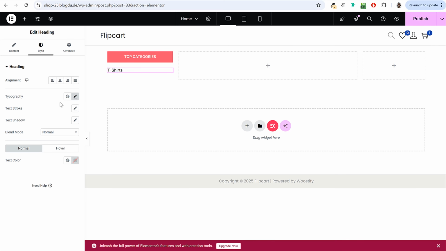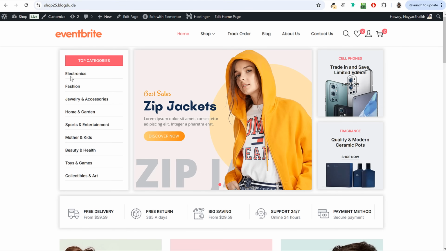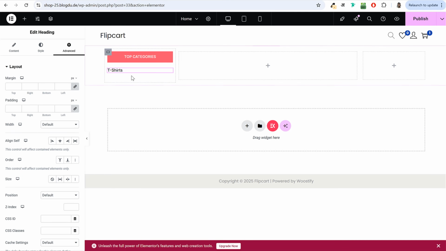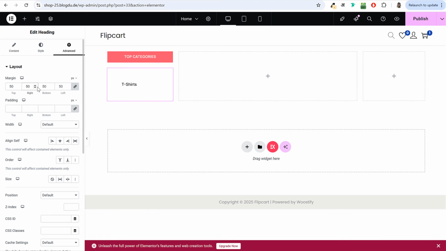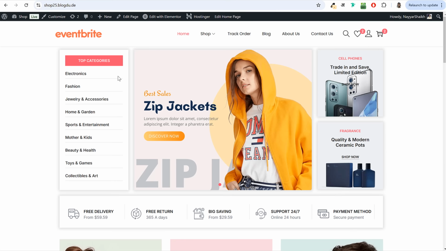One more thing that I want to do is I'll go to advanced. I want just a little bit of spacing at bottom, and at the bottom we also want this border. You can see below every single category we have this border. So let's see how we can do it. Go to advanced and delink margin. If you type in anything, for example 50, it will add 50 on all sides. So I'll delete it. Now first click on this icon. It will delink it. Now I want to add bottom margin 10. Okay, margin bottom 10.